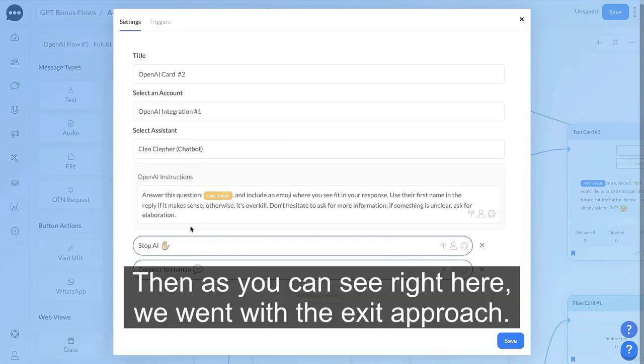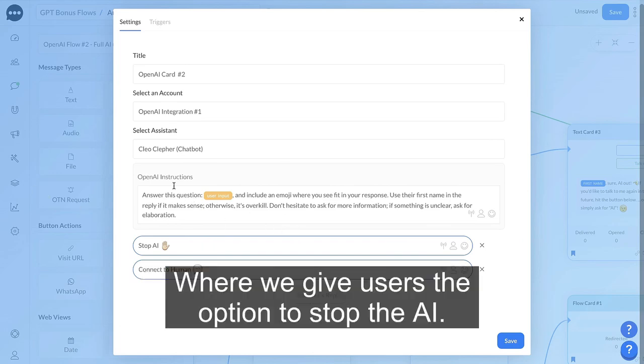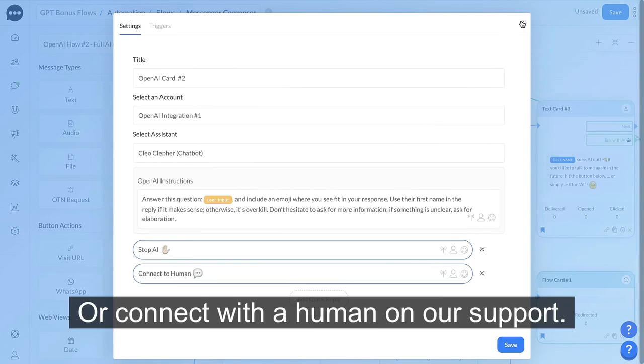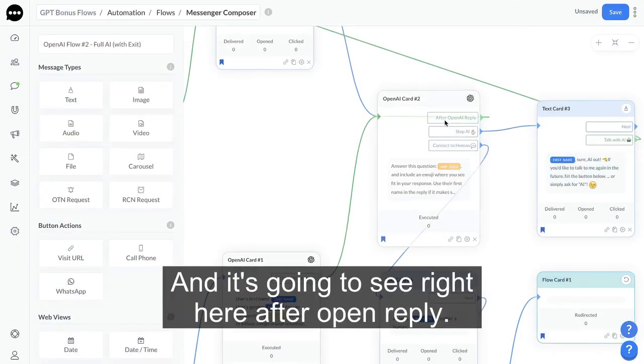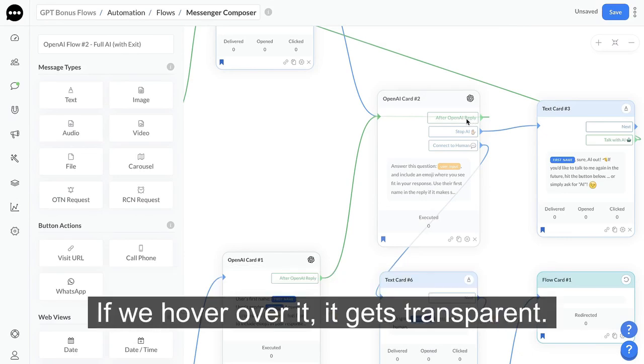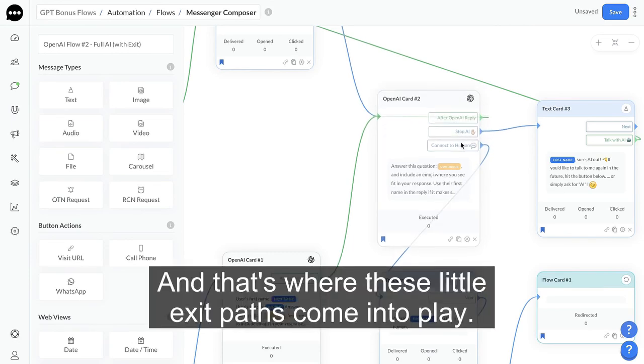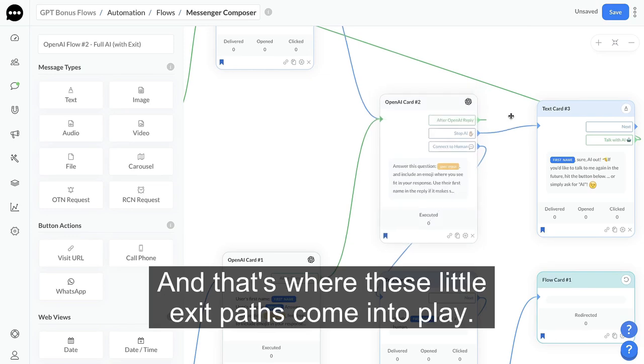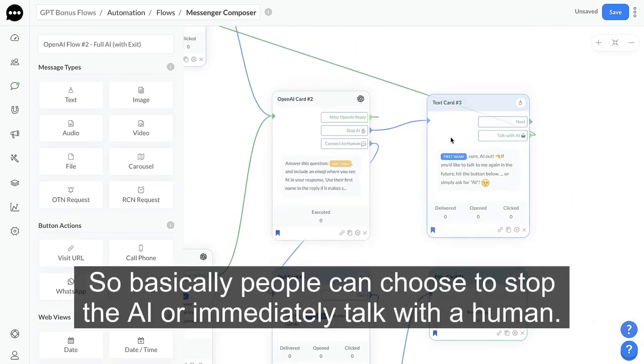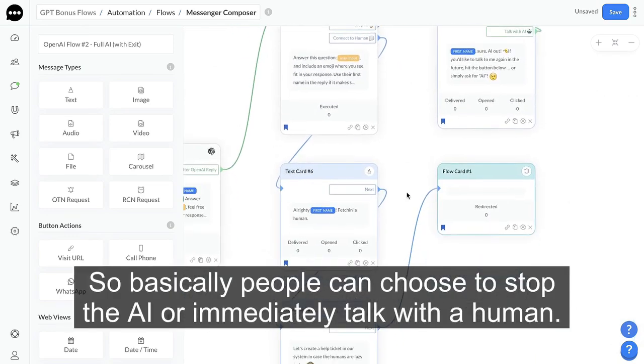Then as you can see right here, we went with the exit approach, where we give users the option to stop the AI or connect with a human on our support. As you can see right here, the after open reply, if we hover over it, it gets transparent. You can see that the card, the after open reply, is looping. And that's where these little exit paths come into play. So basically people can choose to stop the AI or immediately talk with a human.